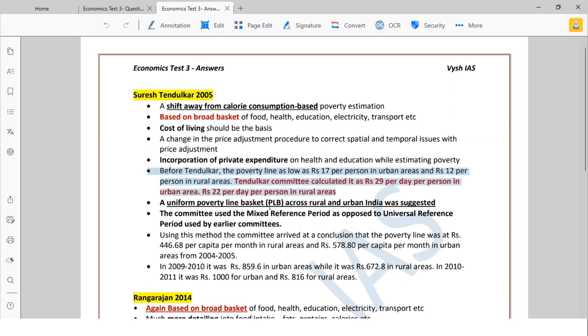So a uniform poverty line across rural and urban India was suggested. Okay, so this also is a line. Which committee suggested a uniform line for rural and urban? Even though he separately gave it, he suggested there should be a uniform poverty line basket. So that is suggested by the Suresh Tendulkar committee. The reference period used is not important for you. The only thing is they are a little different from the previous committee, that you have to know.